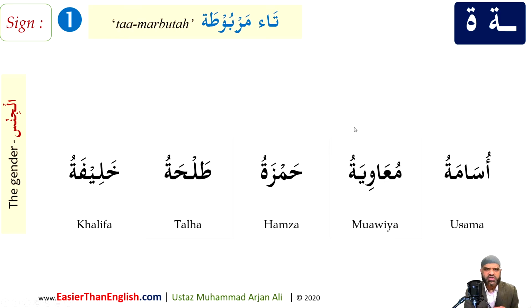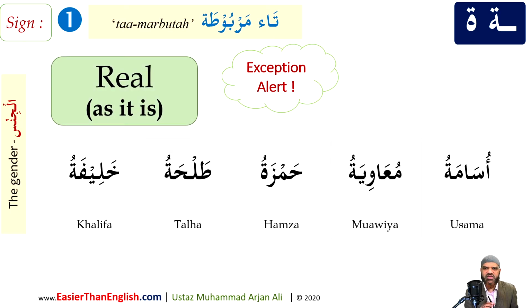Almost all the words with ta marbuta in the Arabic language are to be treated grammatically as feminine. However, there are some exceptions. Why are these exceptions? They are really not exceptions as such. They are part of the rule I told you, number one. If the word refers to something with a real gender, male or female, you treat it as it is. You neither look for a sign, nor do you look for a category. So let's look at the examples we have here, which are said to be exceptions.